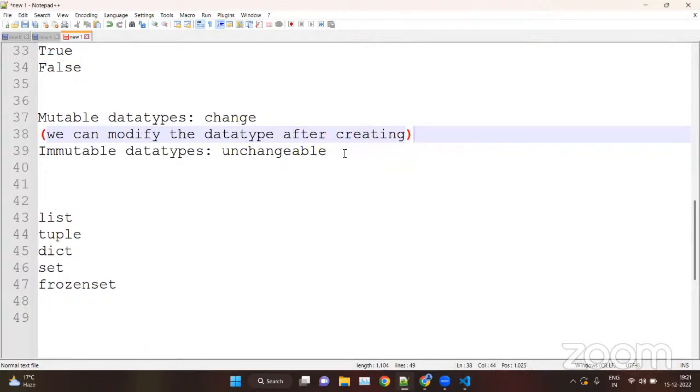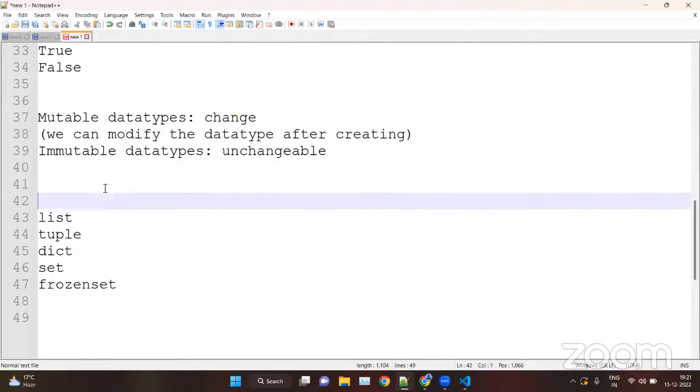Like we can change, we can modify, we can update, we can add elements, we can remove elements after the creation of the data type. That is known as mutable. Immutable means we cannot change. Like we cannot remove items, we cannot add items, we cannot change items. That is known as immutable data types.